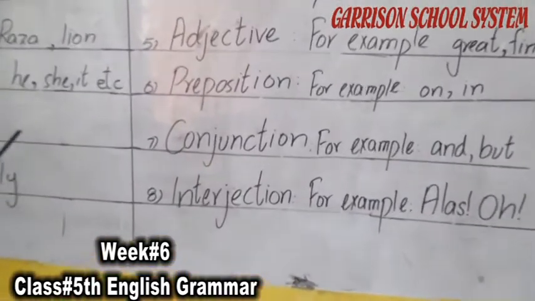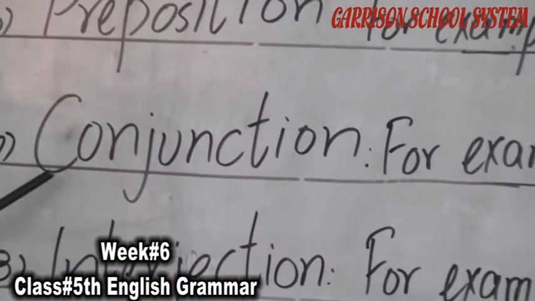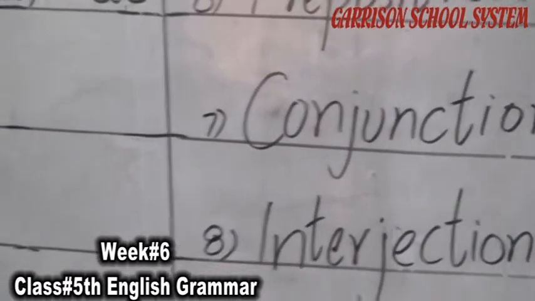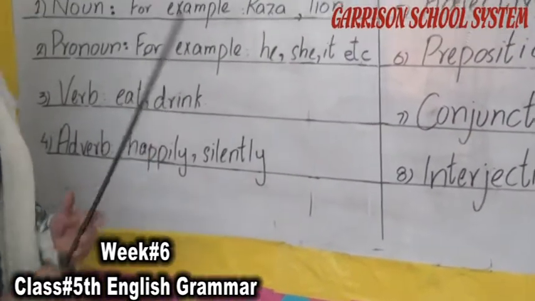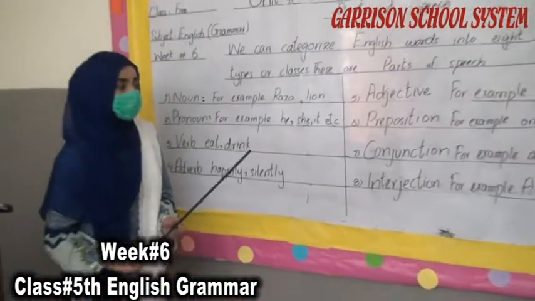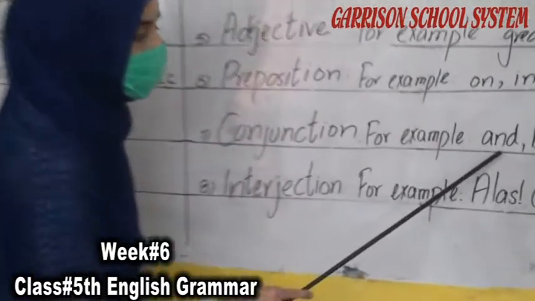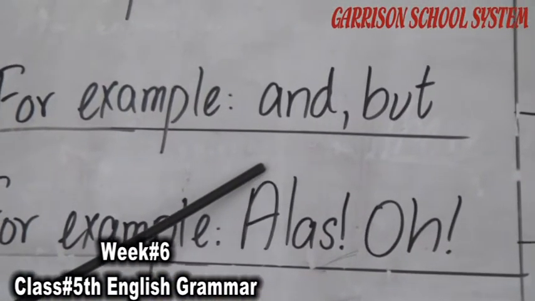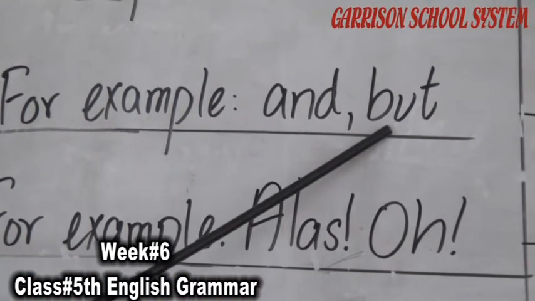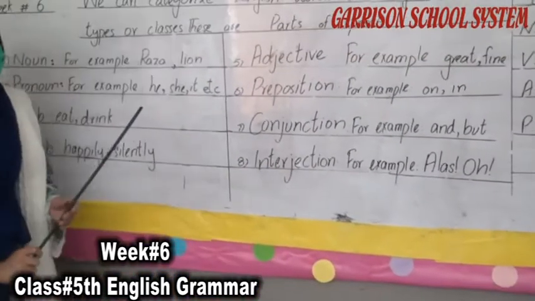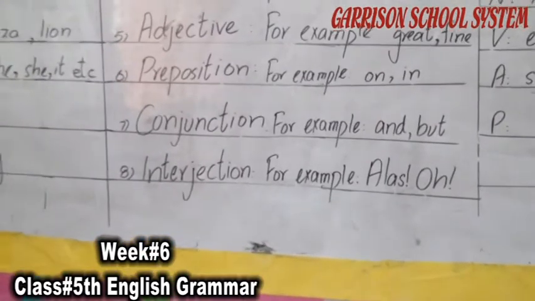Then comes the 7th category, that is the conjunction. Conjunction is also a part of speech that shows us any connection between sentences. We combine two sentences with the help of and, but. With the help of these words, we combine our sentences and make proper sense.